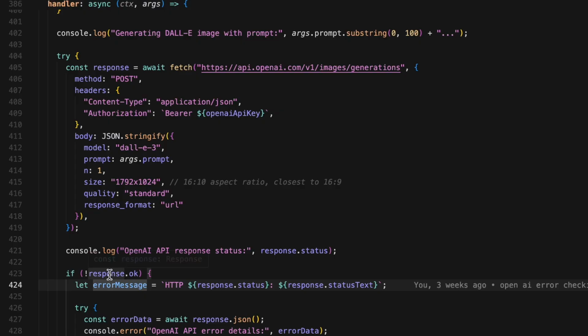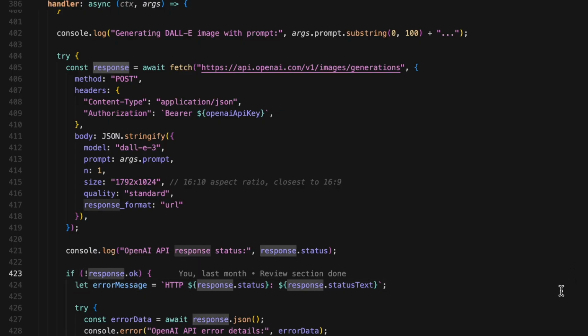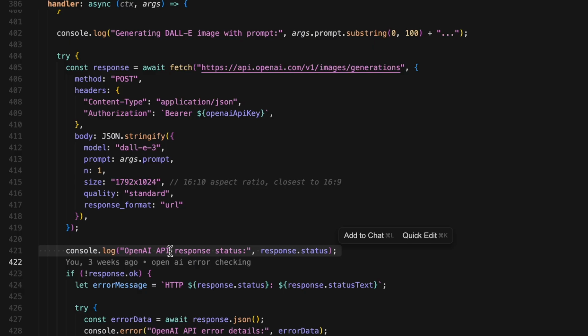Response status. Right after making the call, we log the response status in this console.log. This helps us debug if something goes wrong. We'll see the HTTP status code in the logs: 200 for success, 401 for auth issues, 429 for rate limits, etc.